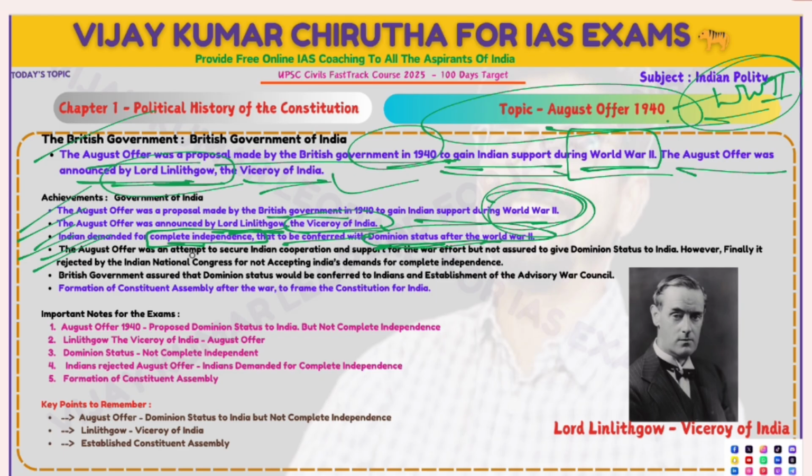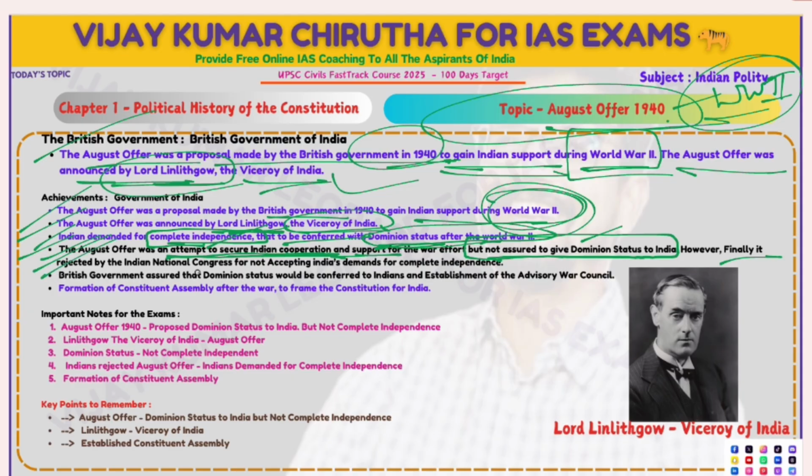The August Offer was an attempt to secure Indian cooperation and support for the war efforts, but it did not give any assurance of dominion status to India.